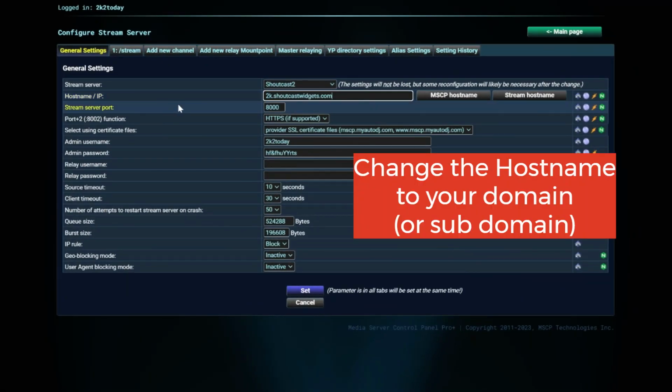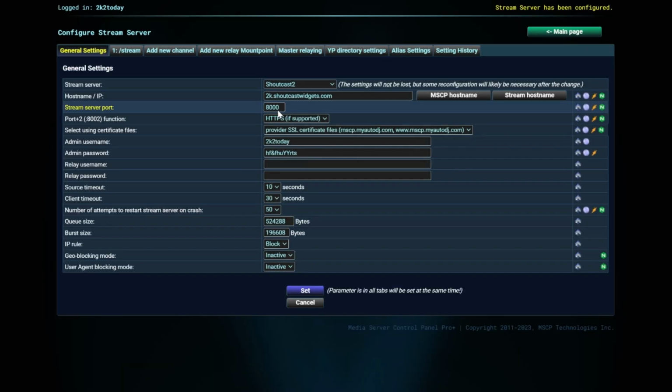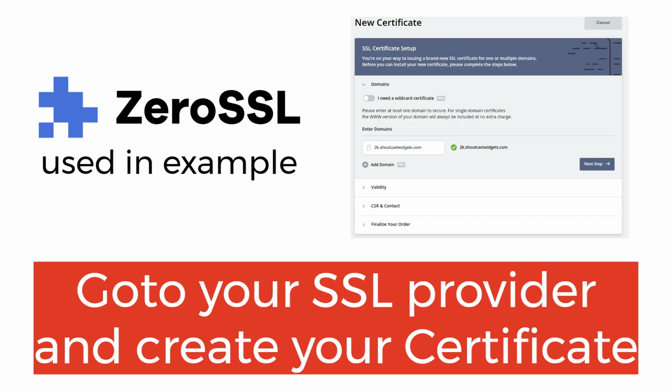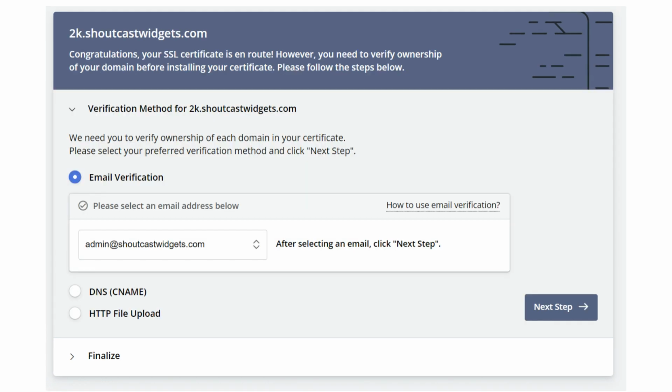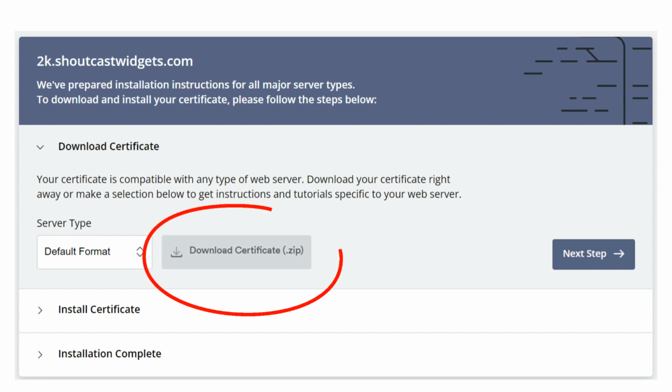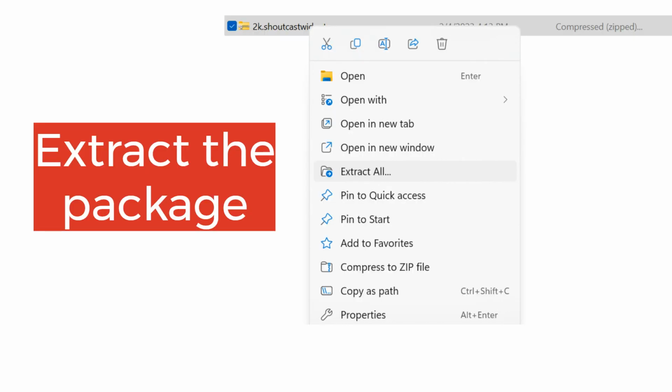Now go back to the configuration page and change the hostname to your new custom domain. Next, create a new certificate using your custom domain name. You can use any provider you like. For free certificates, try 0ssl.com. For premium seals and longer periods between registration, we highly recommend hiredhosting.com.